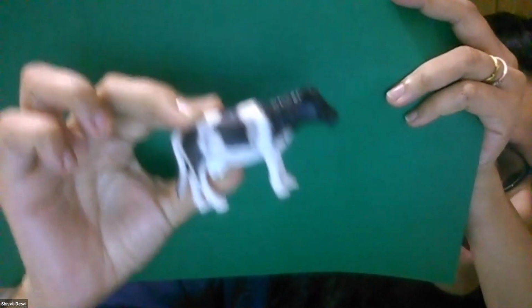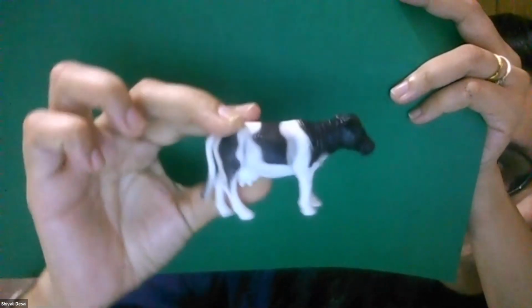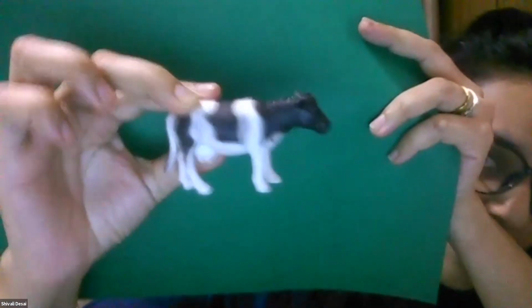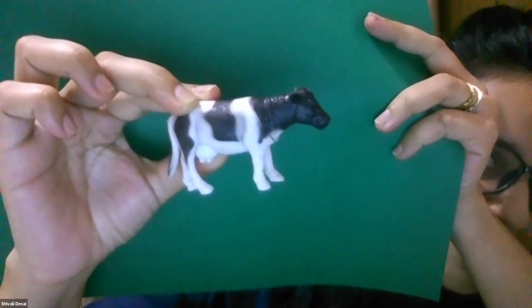Moo, moo, moo, moo. Okay, so now the cow is saying bye-bye to everybody. Bye, bye students. Okay, so now we will go to the next animal.